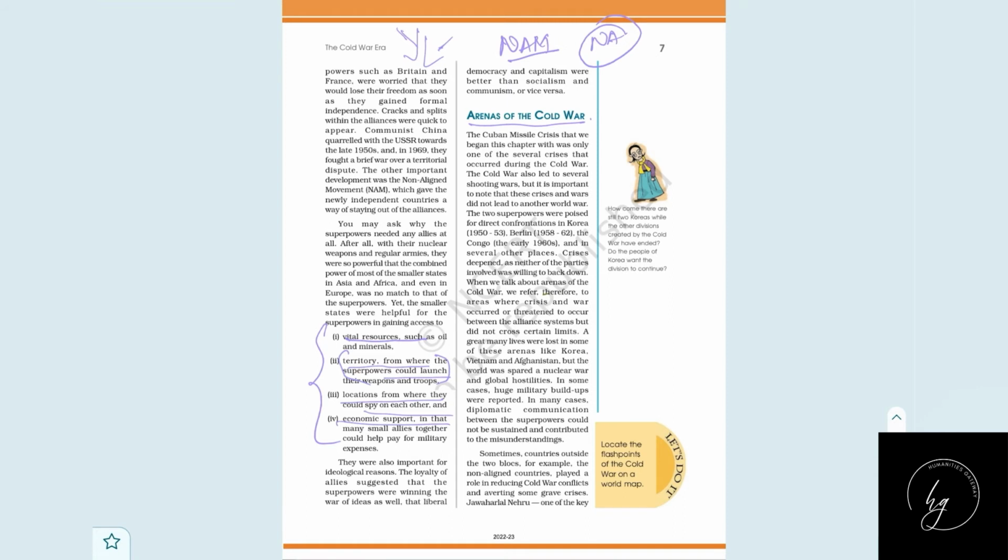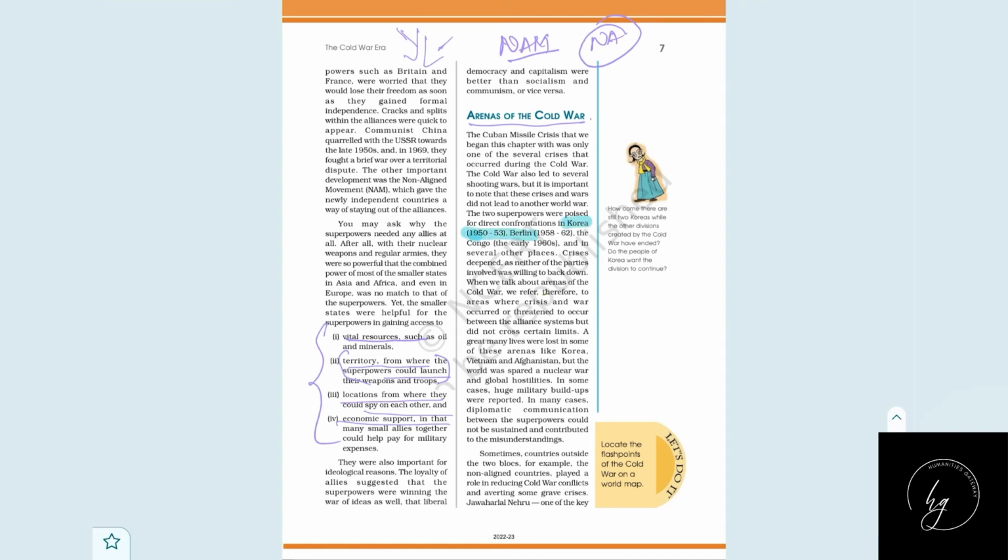What do you mean by arena? Arena is a scene of activity or a domain. So what were the domains of Cold War? What were the spheres of Cold War? How long did this Cold War last, and how much impact did it have in the world? We already told that there was no hot war. So they faced each other in different areas around the world. So these are some of the arenas.